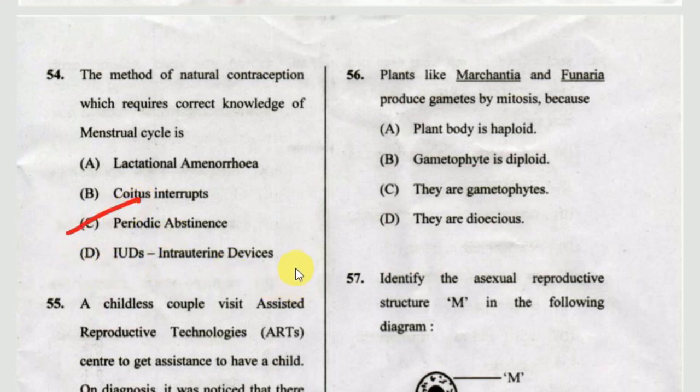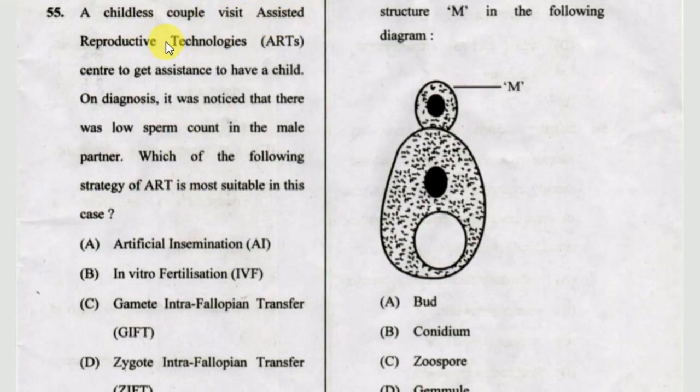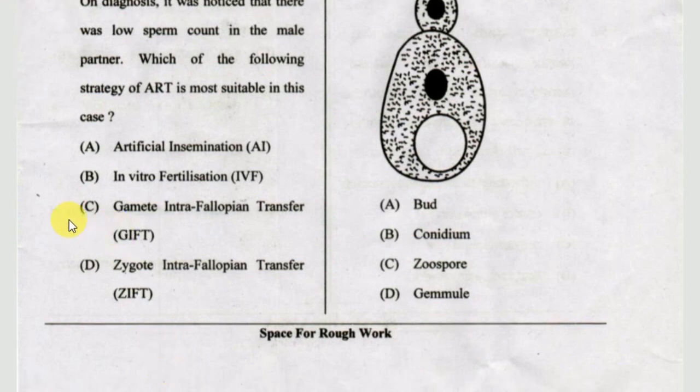Okay, next one. A childless couple visit assisted reproductive technologies, that is ARTs, centers to get assistance to have a child. On diagnosis, it was noticed that there was low sperm count in the male partner. Which of the following strategy of ART is most suitable in this case? AI or IVF or GIFT or ZIFT? The correct answer is A, AI, artificial insemination.